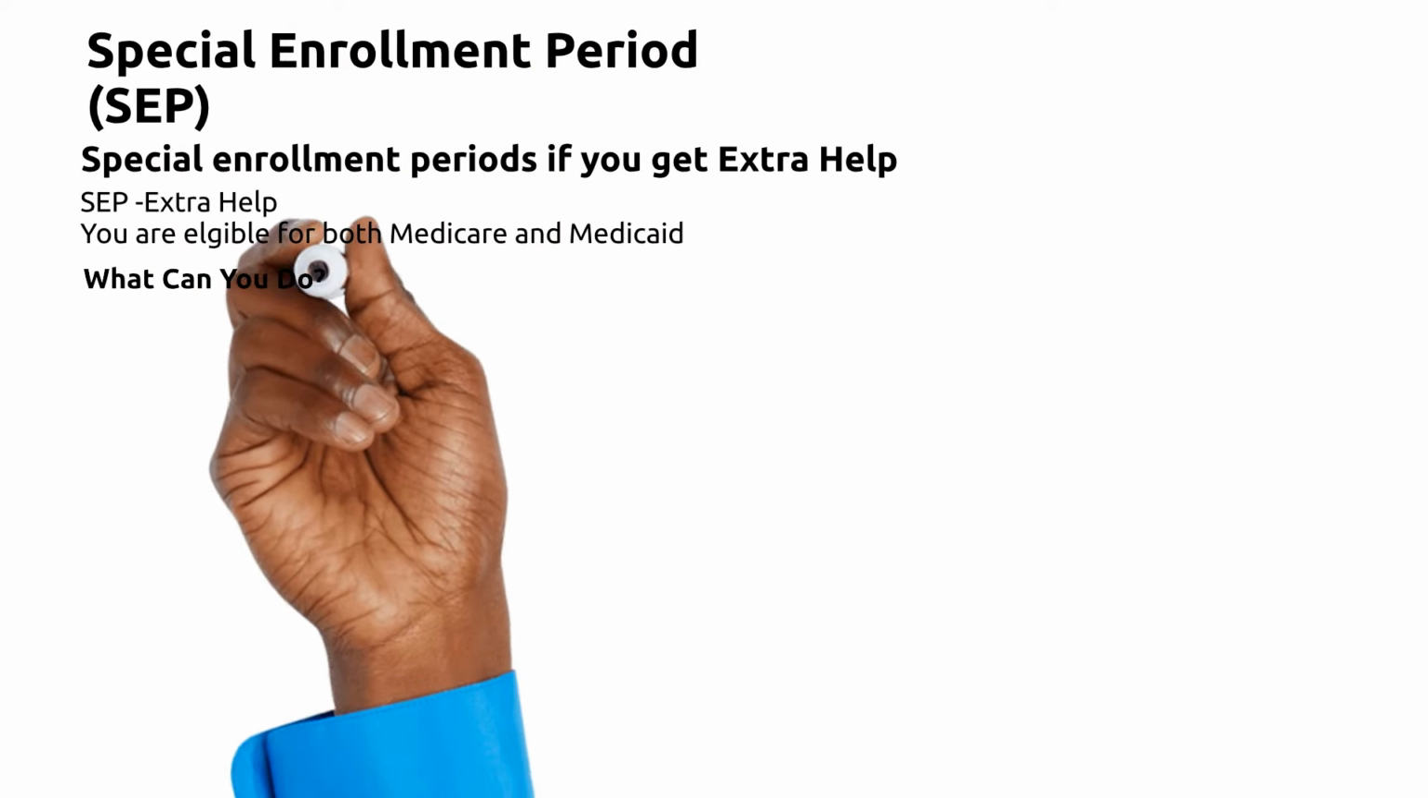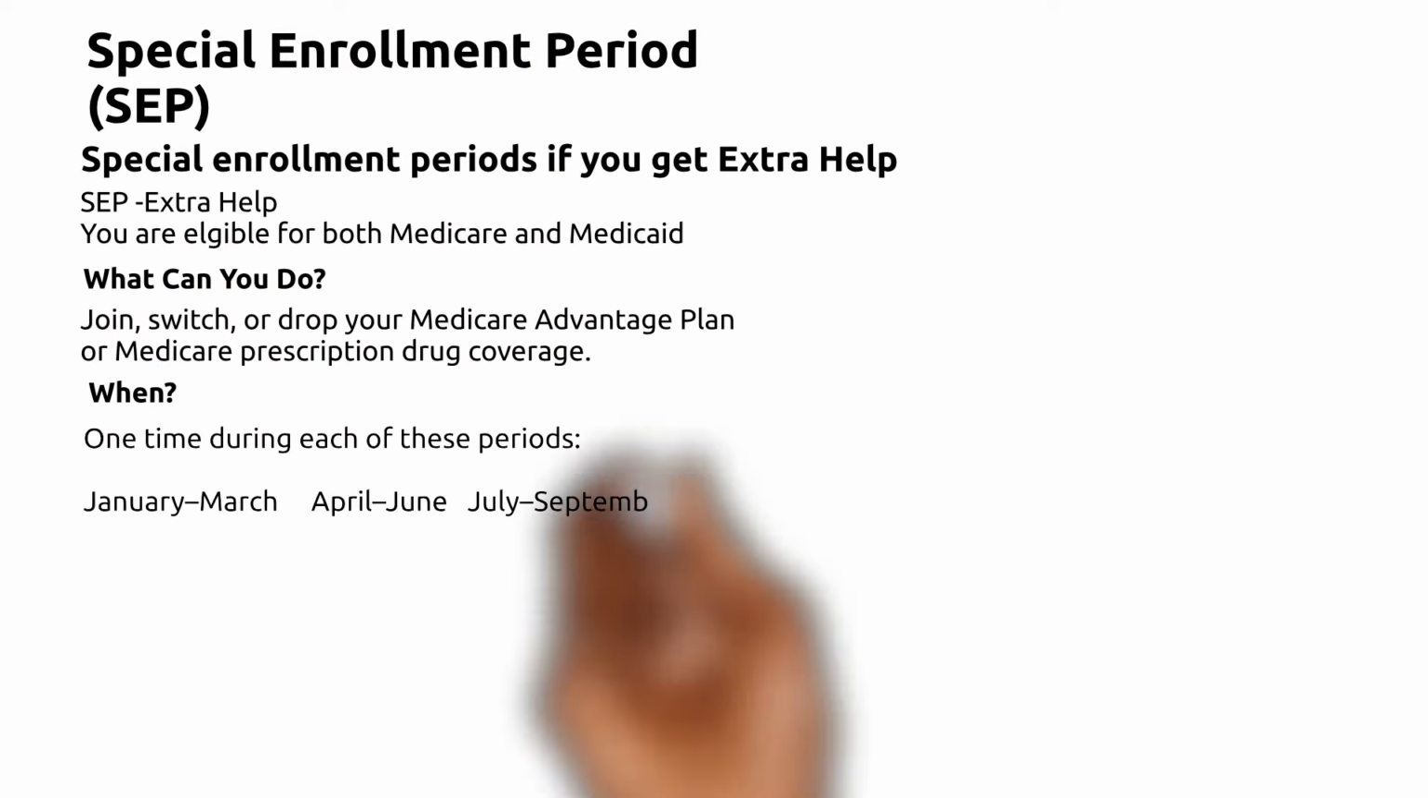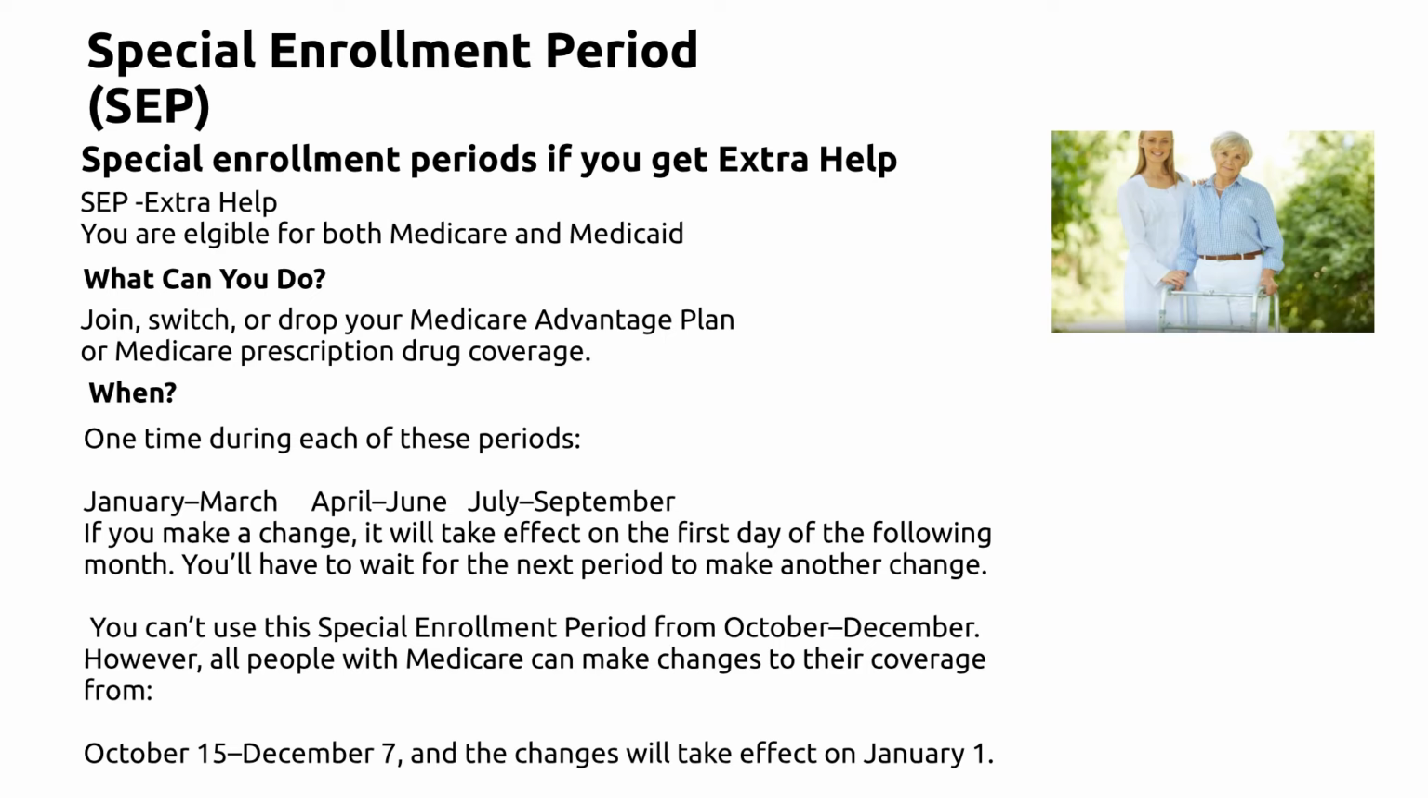Special enrollment period if you get extra help. SEP extra help. You are eligible for both Medicare and Medicaid. What can you do? Join, switch, or drop your Medicare Advantage plan or Medicare prescription drug coverage. When? One time during each of these periods: January to March, April to June, July to September.